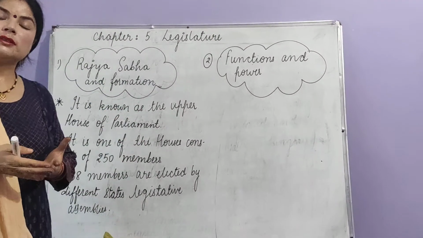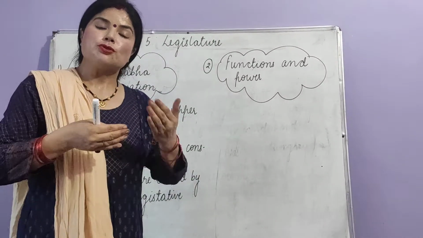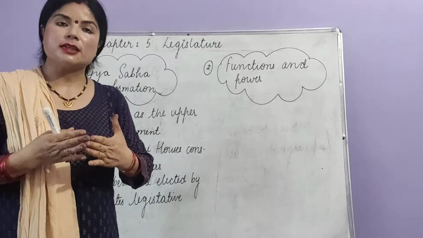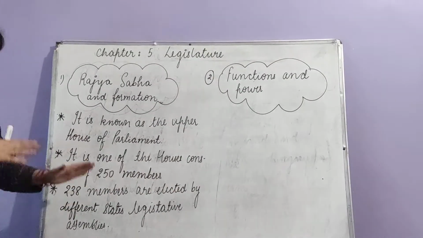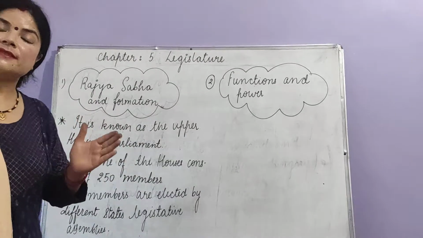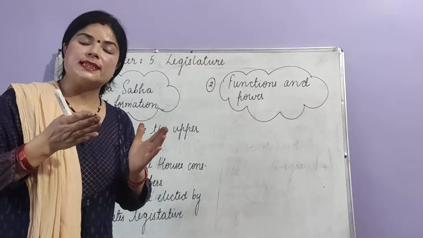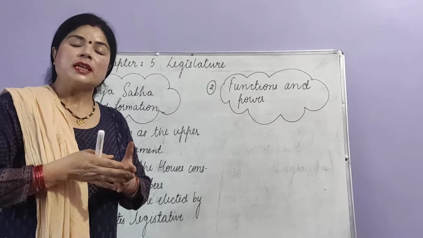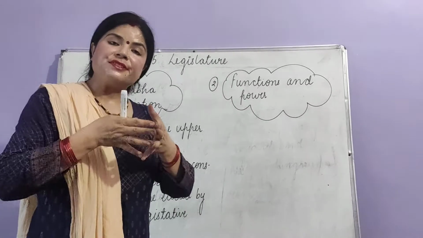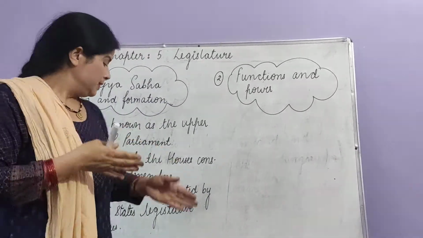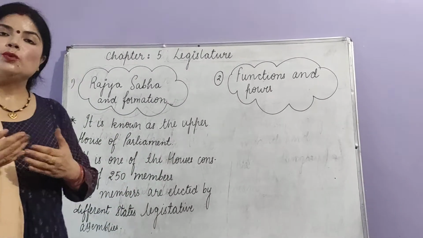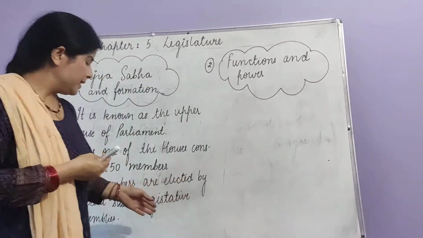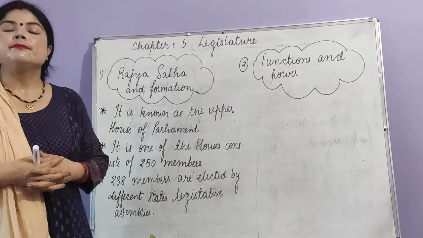Students, this is very important to know that among 250 members of Rajya Sabha, 238 members are elected by different state legislative assemblies. There are different states in our country, and each and every state has its own legislative assembly. So 238 members will be elected by these legislative assembly members.